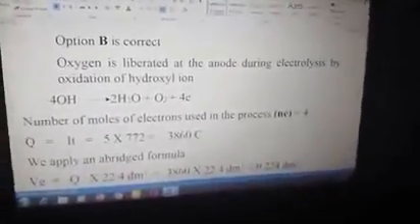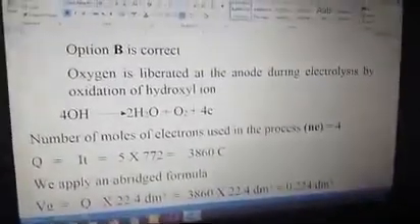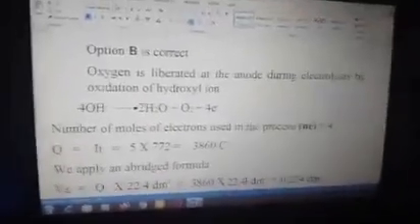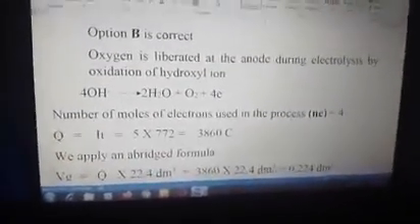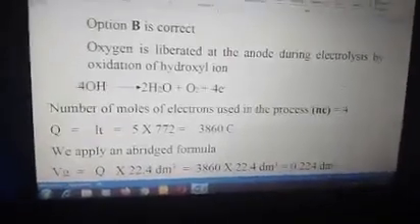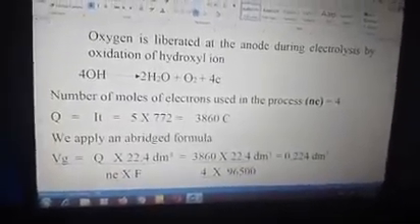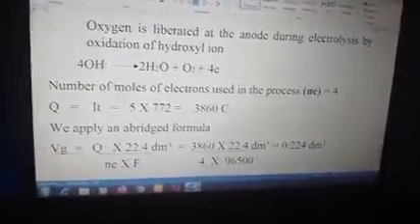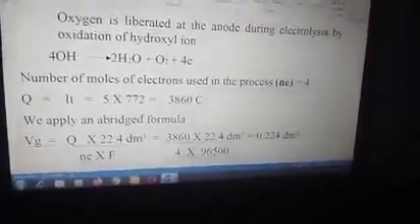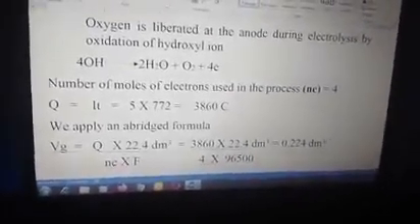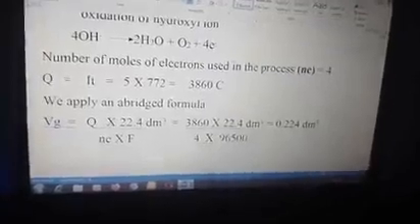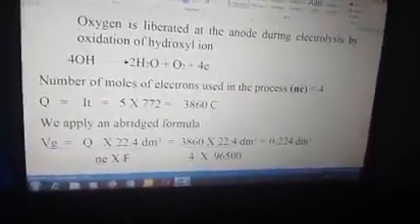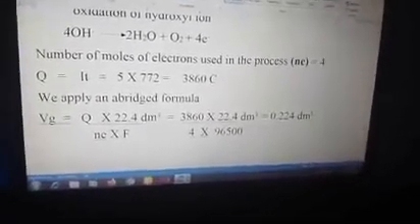Oxygen gas is liberated at the anode during electrolysis by oxidation of hydroxyl ion. So in any aqueous solution, oxygen gas comes out at the anode from hydroxyl ion, which undergoes oxidation according to that equation we have on the screen there. 4 hydroxyl giving us 2 molecules of water, 1 molecule of oxygen, and 4 moles of electron. So number of moles of electron used in the process Ne is 4 according to the equation. So Q is IT. We multiply, we get your quantity using current times time, 5 times 772 giving us 3860 coulombs.